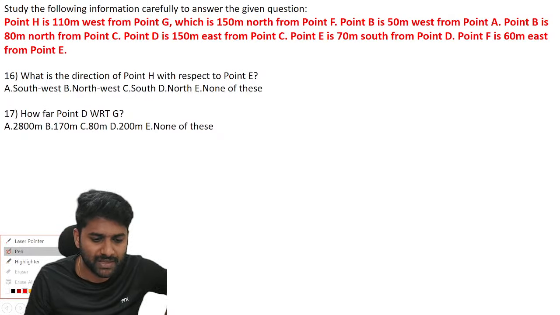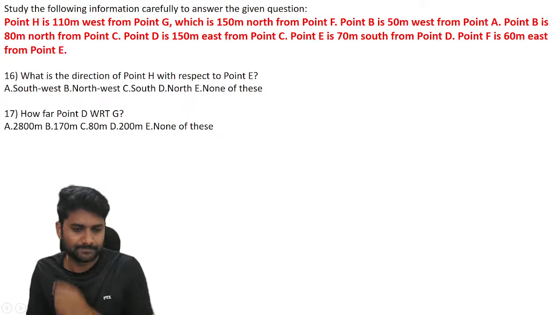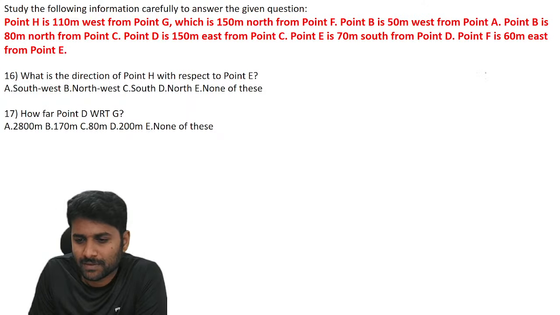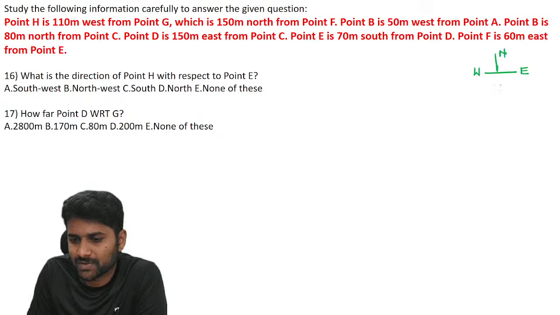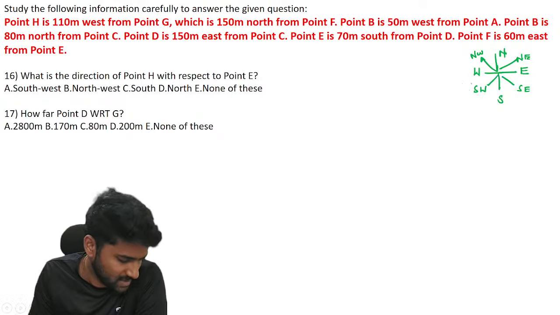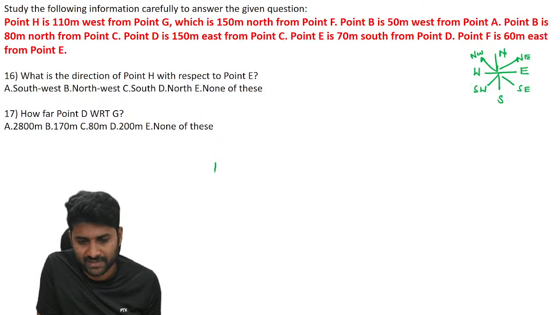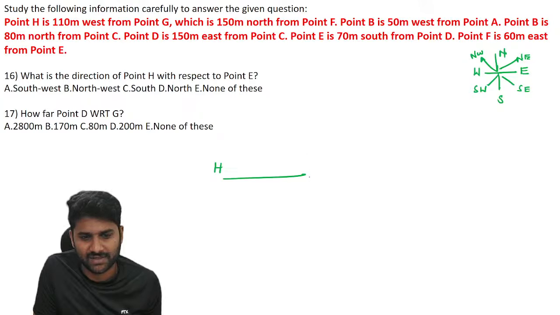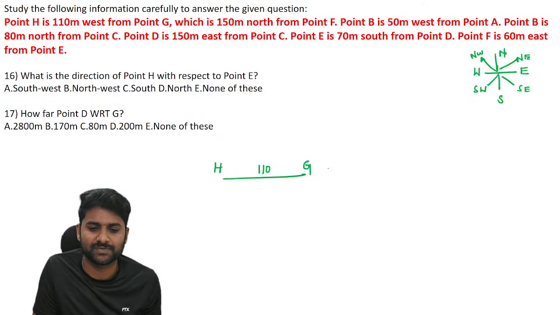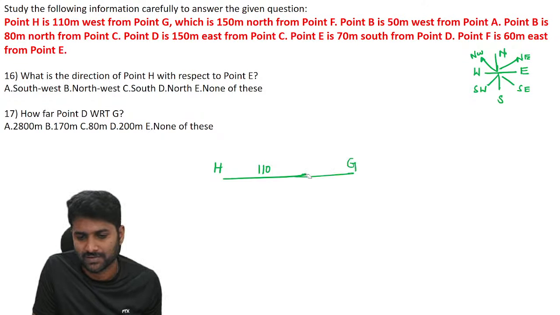Next, let's see this question from directions. See, right hand is east, left hand is west. Top is north, this is south. Between them, this is northwest, this is northeast, this is southeast and this is southwest. Let's go through the data. H is 100 meters west of G. Clear? So on the left side of G, you have to place H.